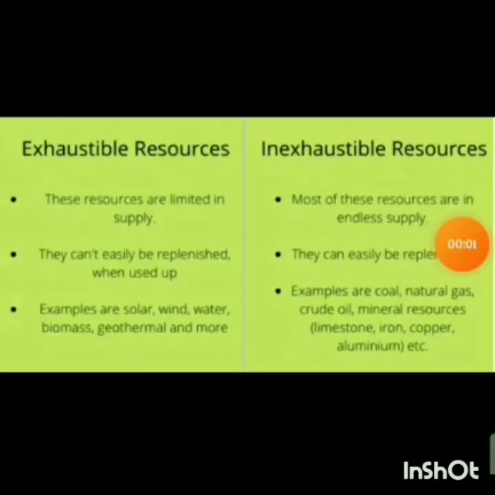Then what are exhaustible resources and inexhaustible resources? These sources are limited in supply, so they are known as exhaustible resources. They cannot easily be replenished when used up. Examples are solar, wind, water, biomass, geothermal and more. And next, inexhaustible resources. Most of these resources are in endless supply. They can easily be replenished. Examples are coal, natural gas, crude oil, mineral resources, copper, limestone, iron, aluminum, etc. So these are exhaustible and inexhaustible resources.